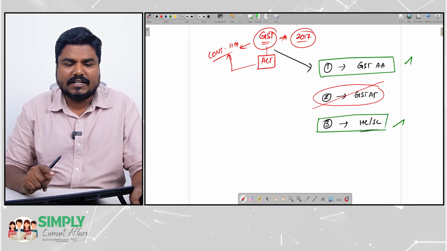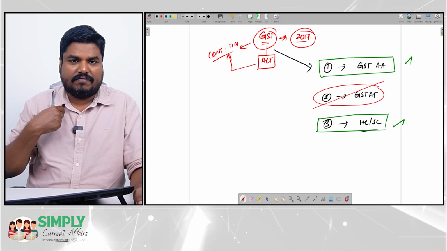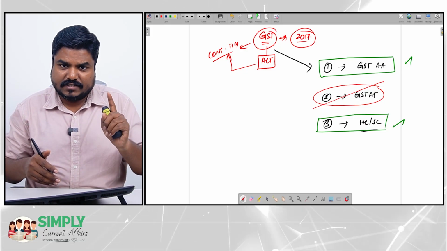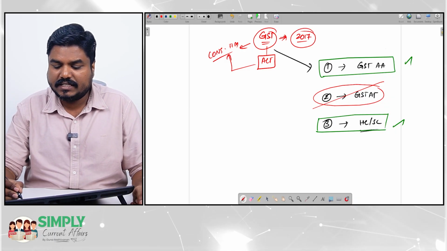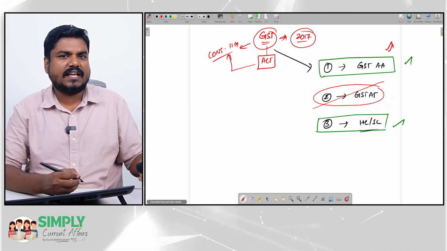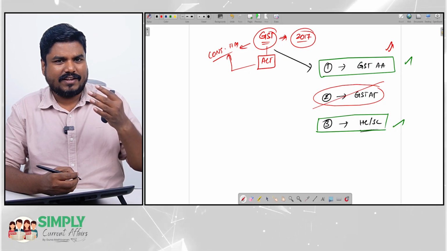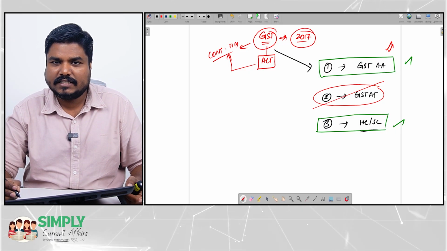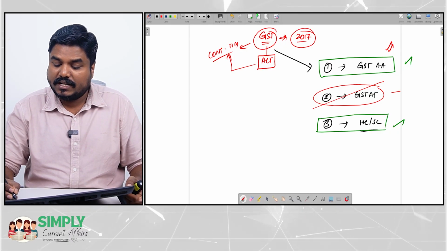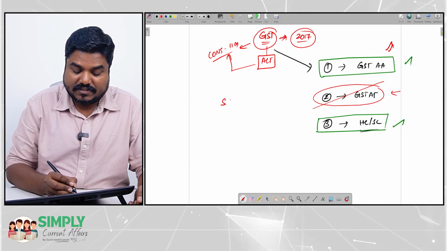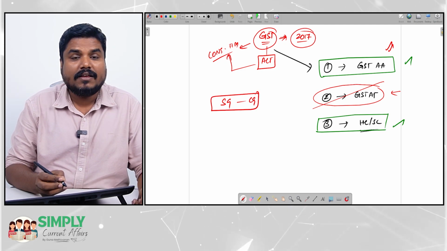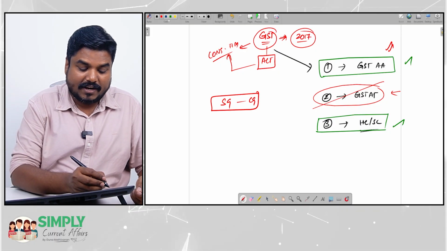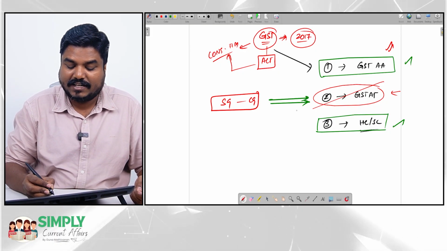Okay. See, here you have to understand one more thing. If, let's say, business players have a problem, the first point of contact will be the GST Appellate Authority. Now, say Simply Current Affairs has a problem with the GST officials. I want to raise a complaint. I want to sort out my problem. The first reaching point will be the GST Appellate Authority. Next only GSTAT. However, if state governments and central governments have some problem between them with respect to GST, then they can directly reach the GSTAT.